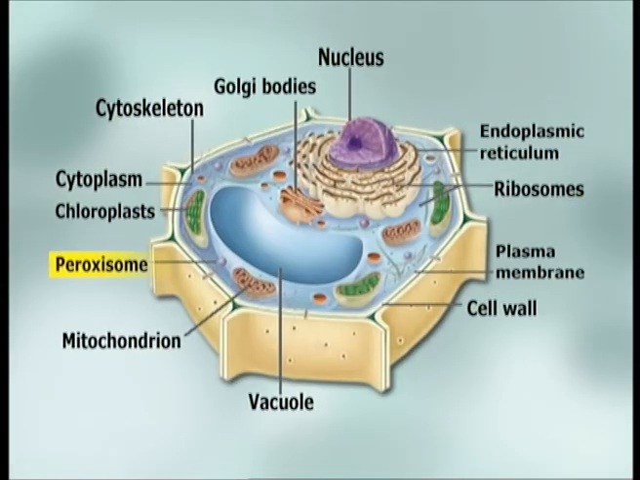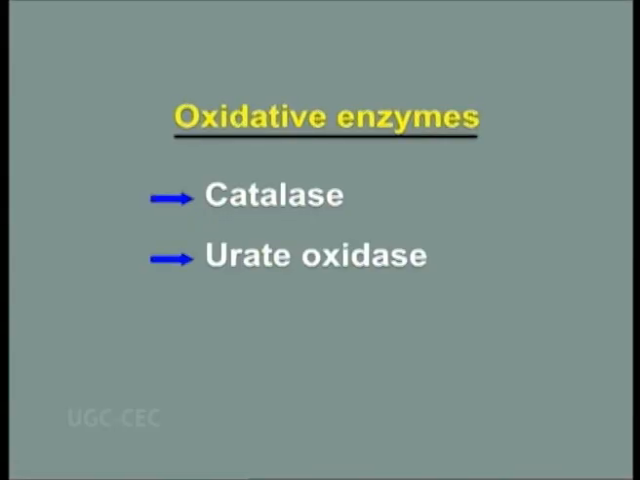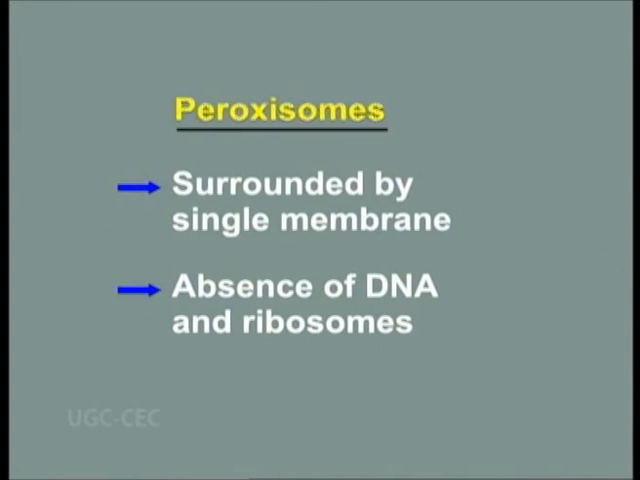Peroxisomes. Peroxisomes are found in all eukaryotic cells. They contain oxidative enzymes such as catalase and urate oxidase. Like mitochondria, peroxisomes are major sites of oxygen utilization. One hypothesis is that peroxisomes are a vestige of an ancient organelle that had performed entire oxygen metabolism in the primitive ancestors of eukaryotic cells. Peroxisomes differ from mitochondria and chloroplasts in many ways.